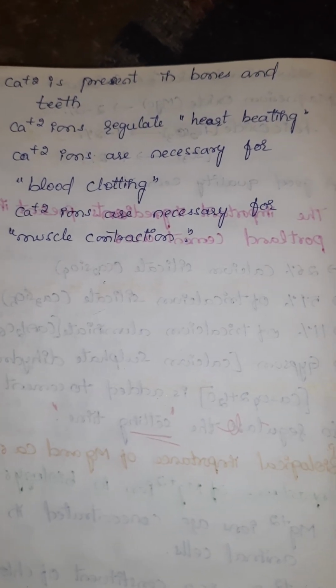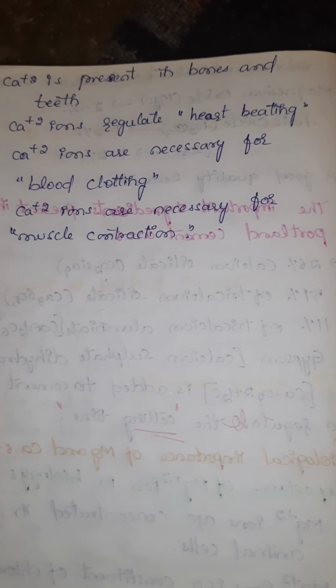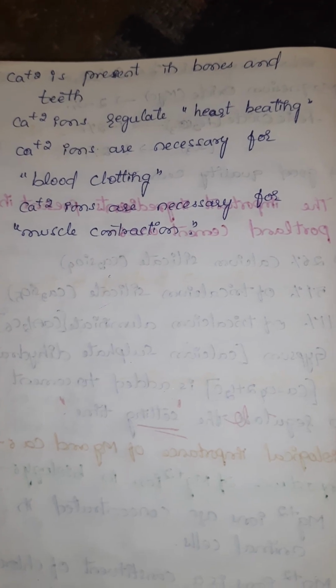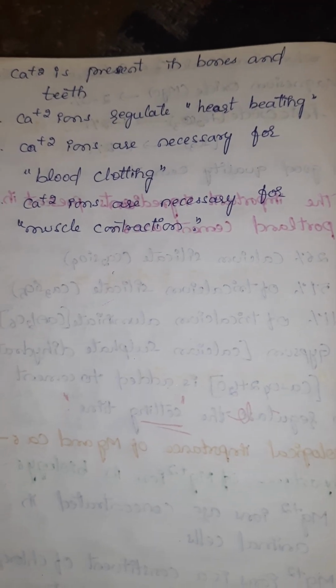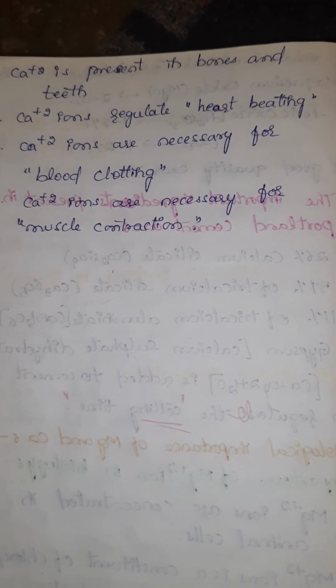Importance of calcium: present in bones and teeth, regulates heart beating, necessary for blood clotting. Calcium is necessary for muscular contraction.